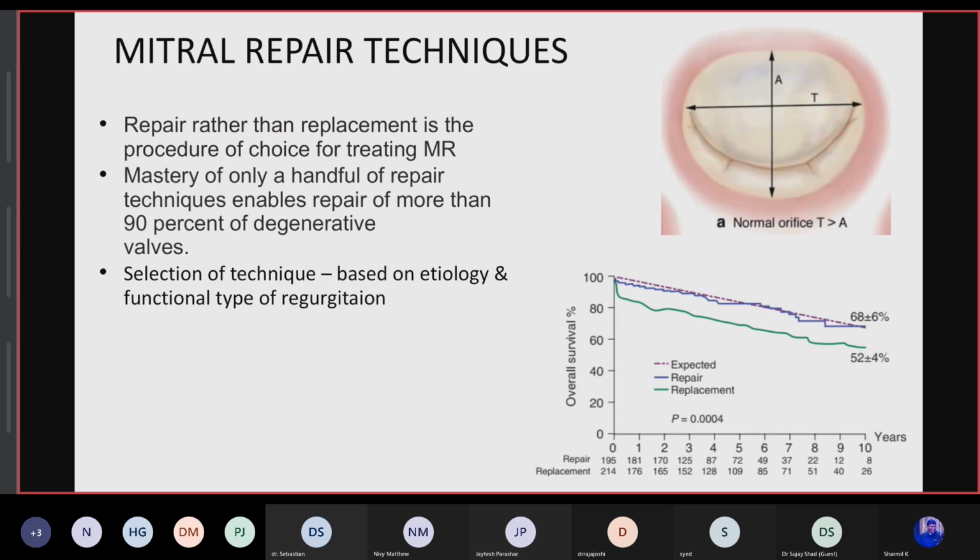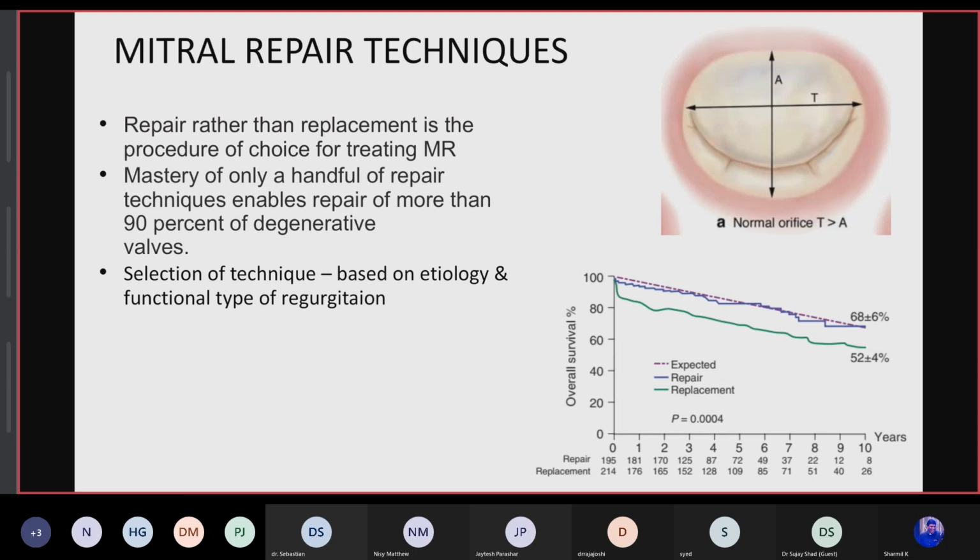For mitral valve repair techniques, repair rather than replacement is the procedure of choice for treating MR. Mastery of only a handful of repair techniques enables us to repair more than 90% of degenerative valves, and the selection of techniques should be based on the etiology and functional type of regurgitation. This diagram shows that the normal anteroposterior to transverse diameter ratio is 3:2, and we have to maintain that even for repair techniques with the band.